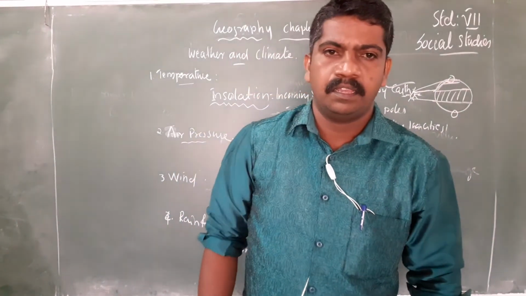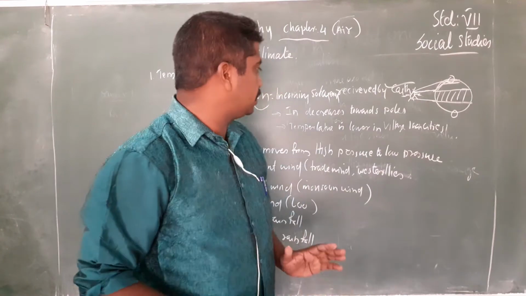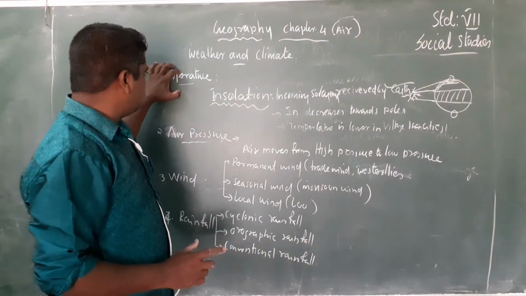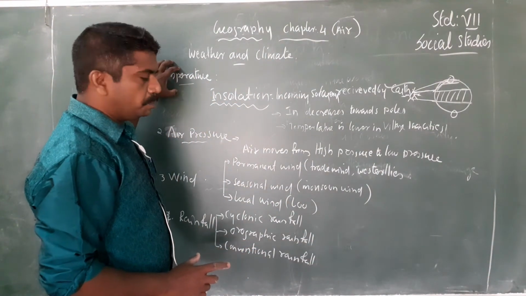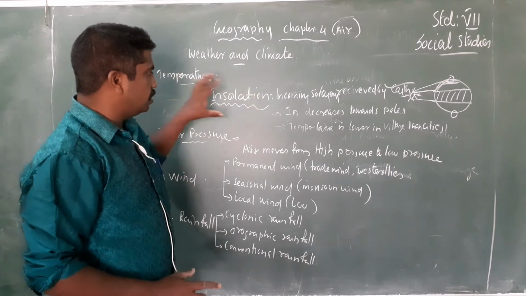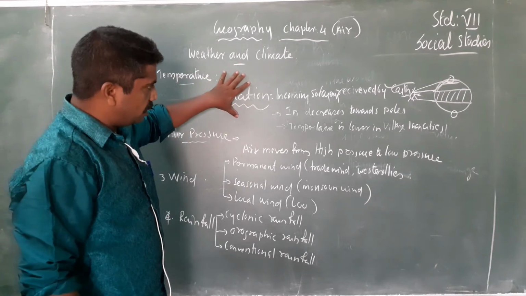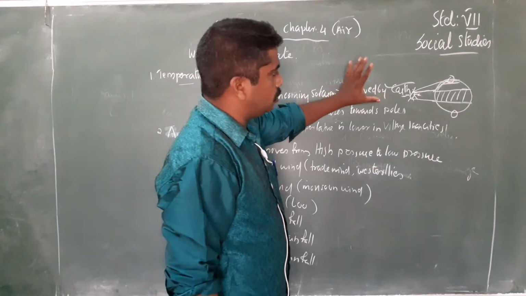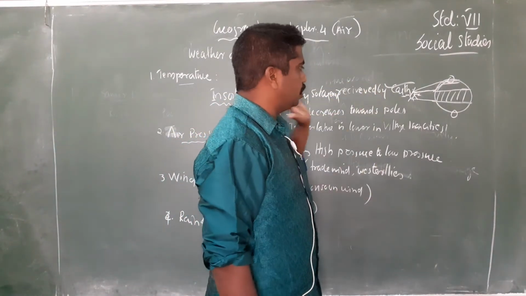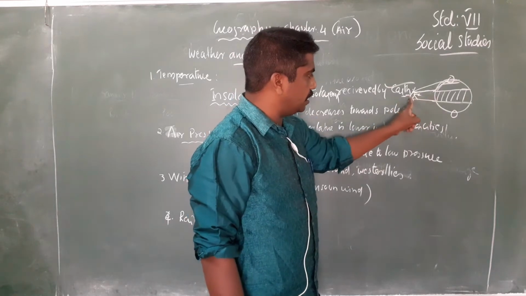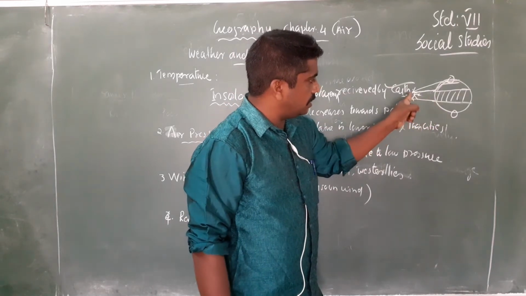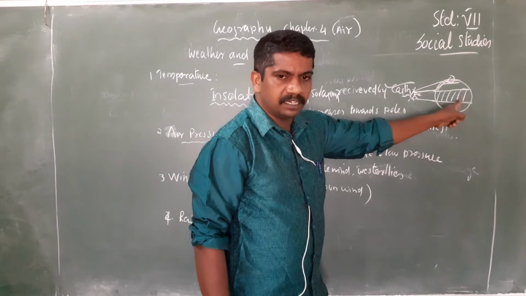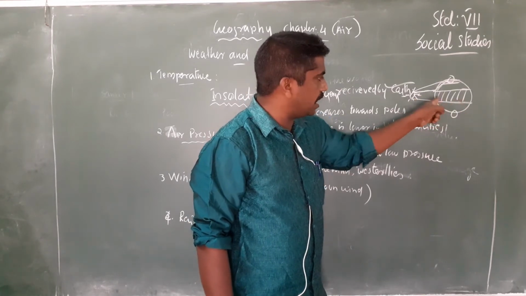So children, this is what we understand as temperature. The temperature of a country or a place depends upon insolation. Insolation means incoming solar energy received by earth. Here we see that sunlight directly falls on the equator, so insolation is very high.